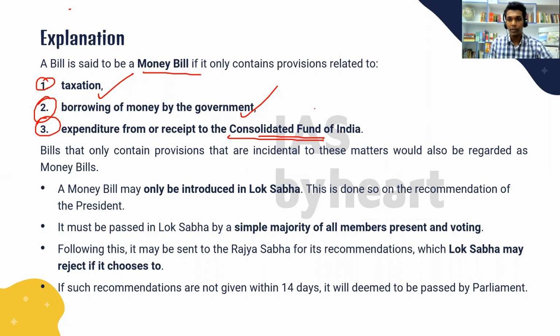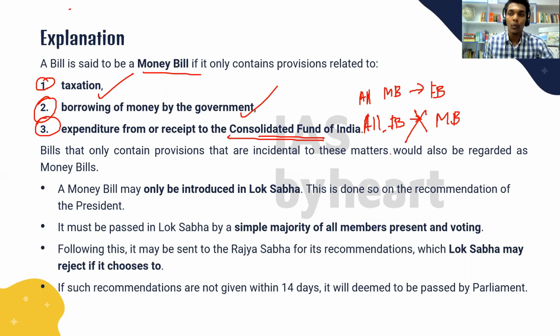You also have to note that all money bills are financial bills, but not all financial bills are money bills. This is one of the important differences which you have to keep in your mind.